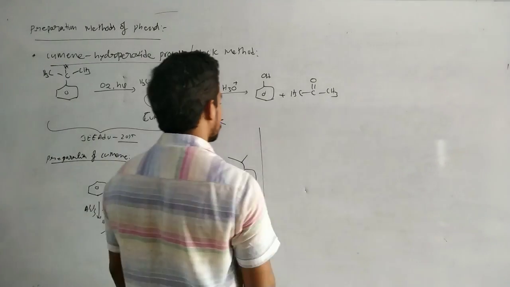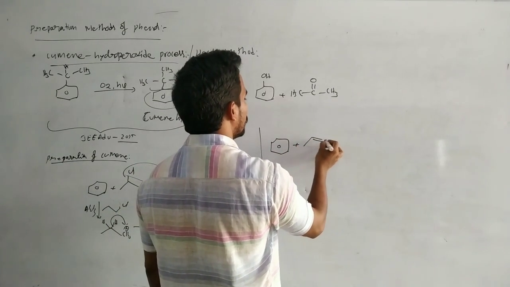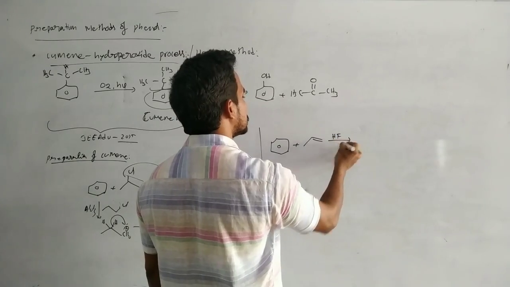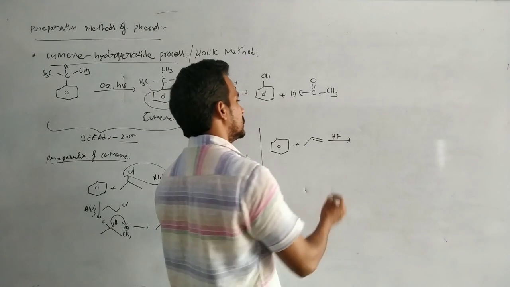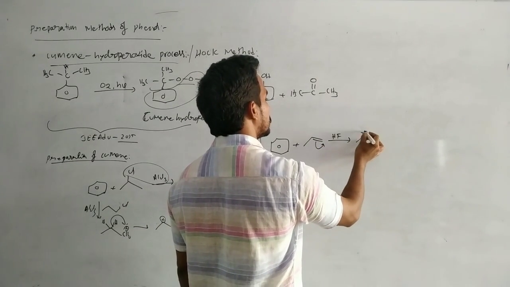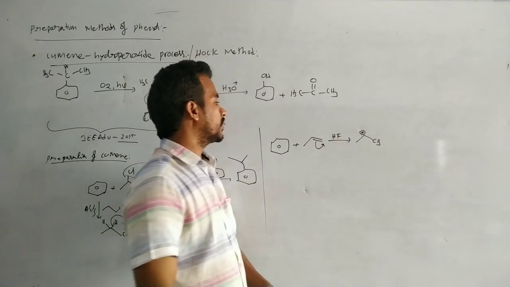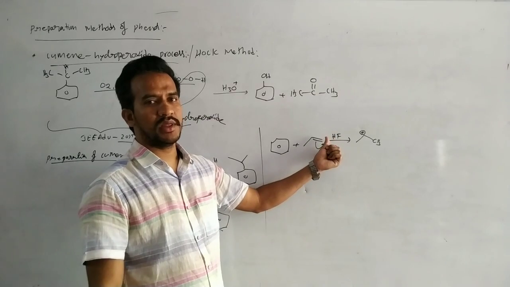Another preparation method for cumene: benzene on treating with propene in the presence of an acid, for example HCl. Here protonation takes place: CH3, this one H. Electrons transfer to this carbon, which carries a negative charge, and that negatively charged carbon is attacked by H plus.